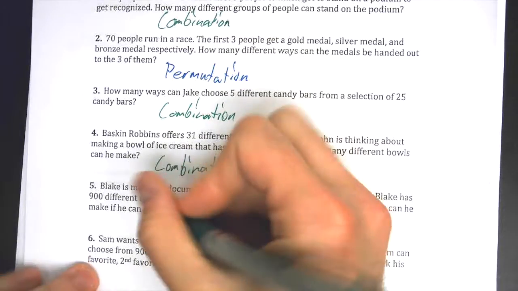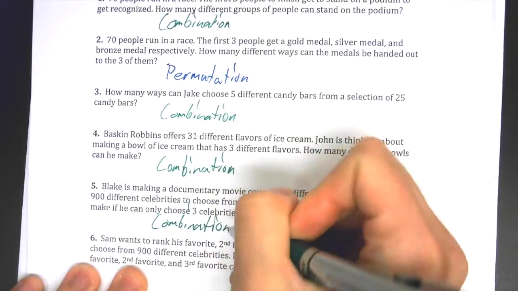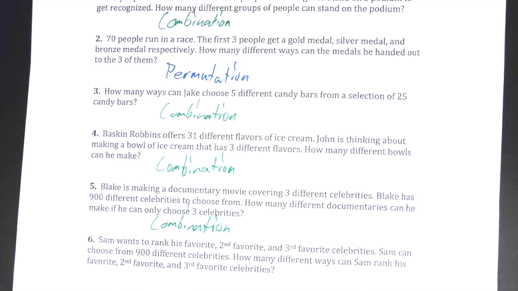It is a combination. And that one's a little tricky because you're picking only 3 out of a very large group. But in this case, they don't mention if there's anything different about those documentaries. If it was talking about the order that documentaries were going to come out about 3, that would then be a permutation. But in this case, nothing different about the documentaries, so it would end up being a combination.